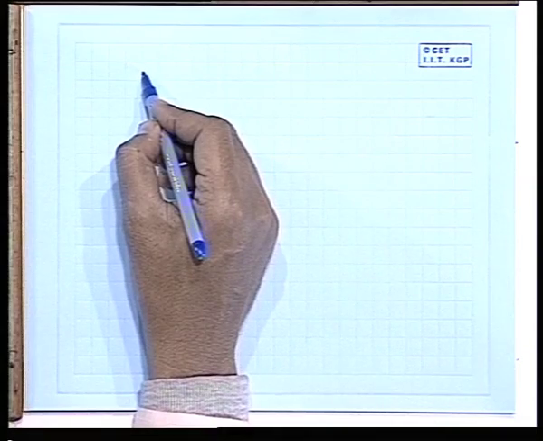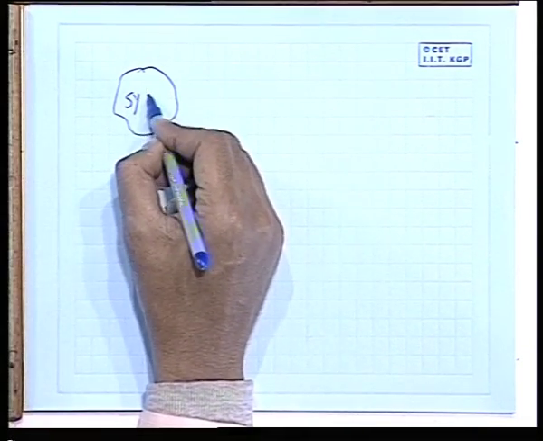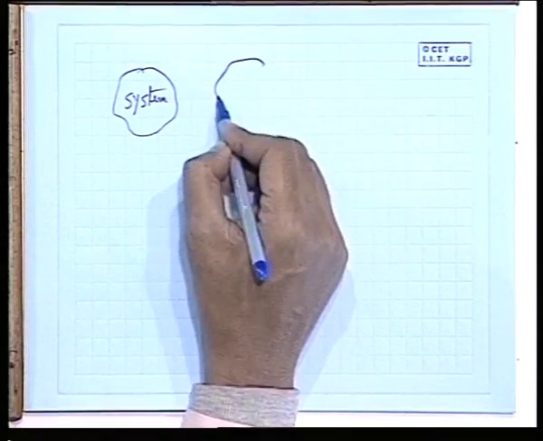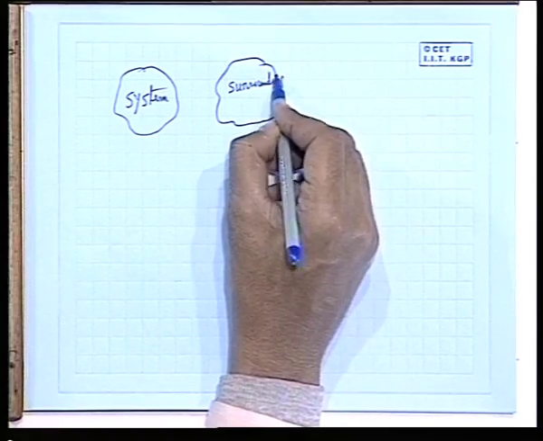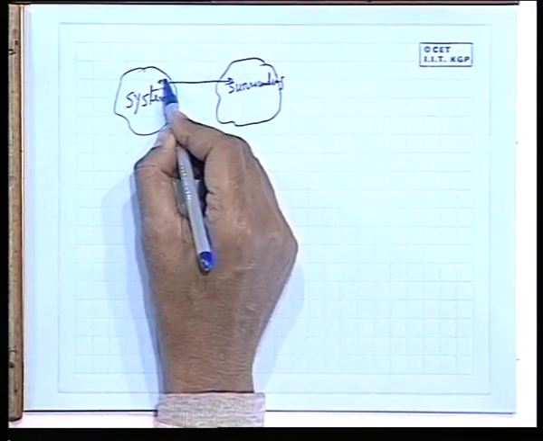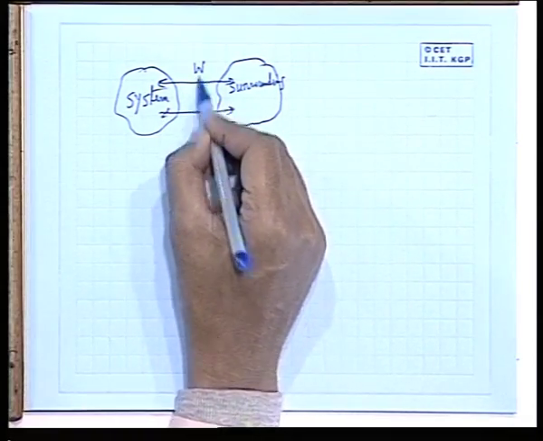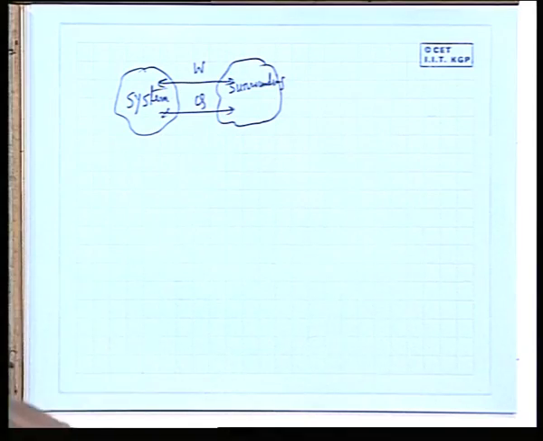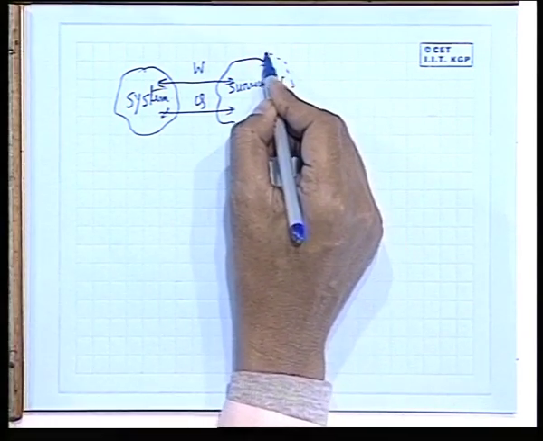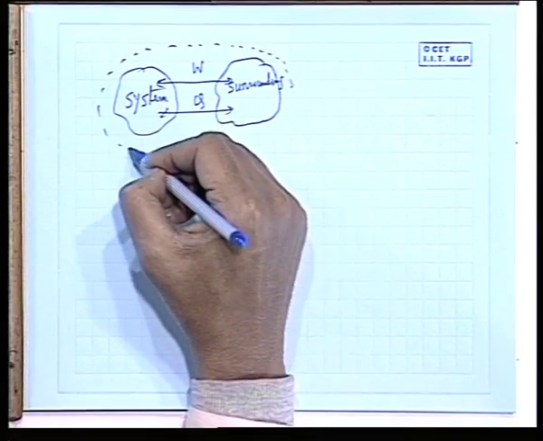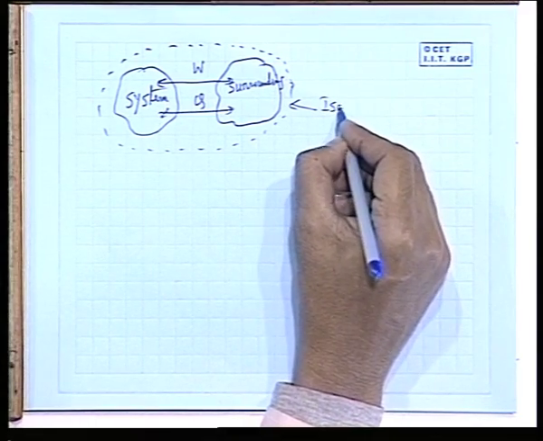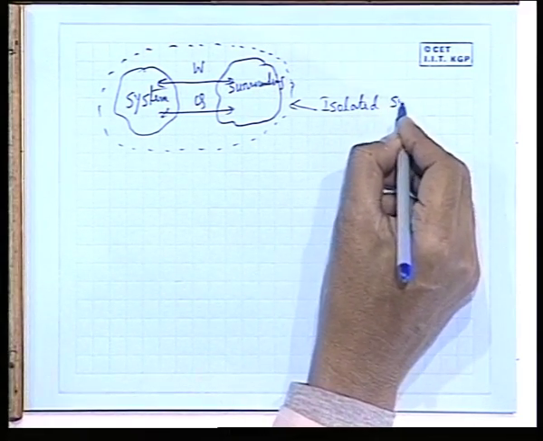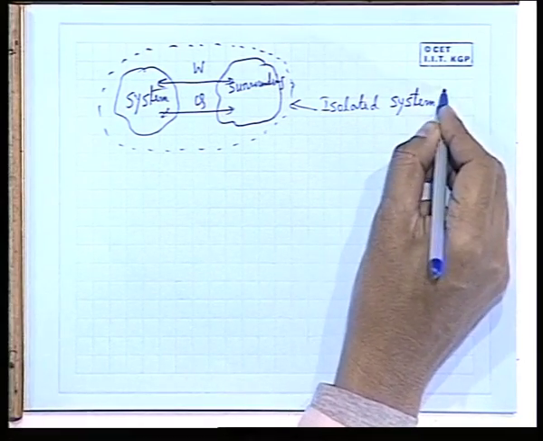All right. Then what we discussed, that if there is a system which interacts with a surrounding, that means if we identify a system and its interacting surrounding, they are interacting with each other in terms of work and heat, that is the only way by which system and surrounding can interact with each other. Then we can define an equivalent system consisting of this system and surrounding as an isolated system, or universe.